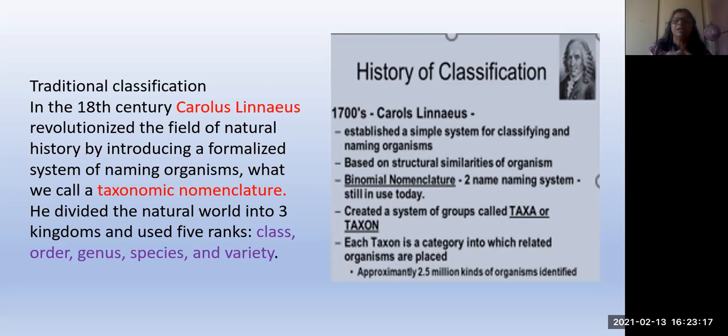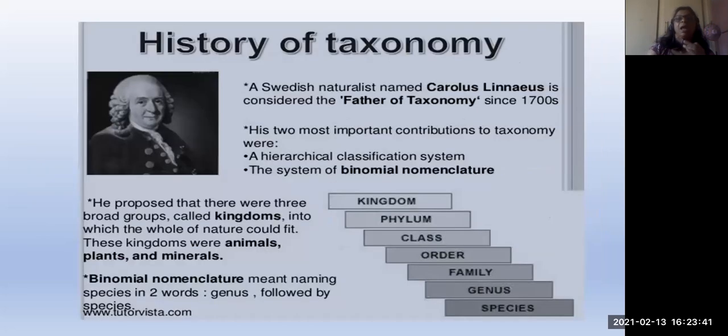According to that, he grouped into different categories: class, order, genus, species, and variety. Until now, species only was there. The variety is just added because the variety is nothing but a group. It is because of what? Having a small change which shows some identification remark in the species.